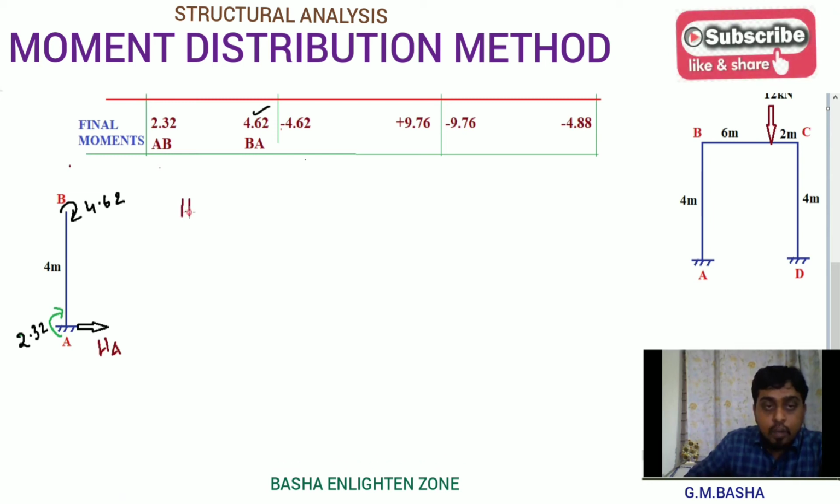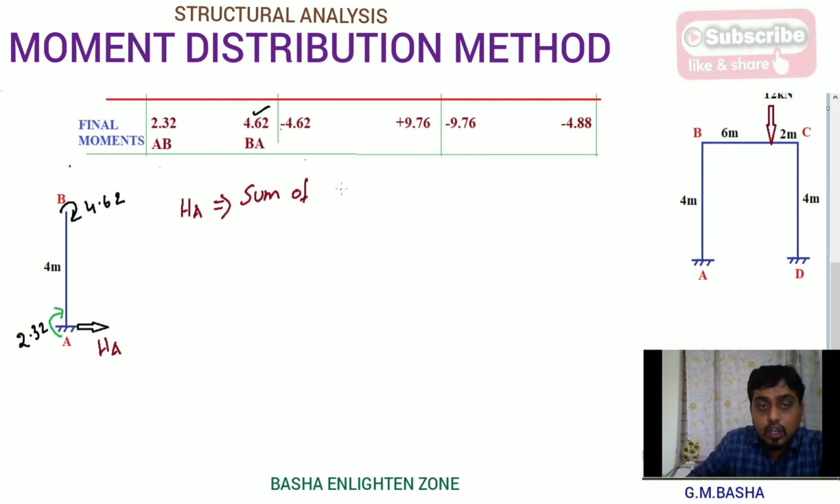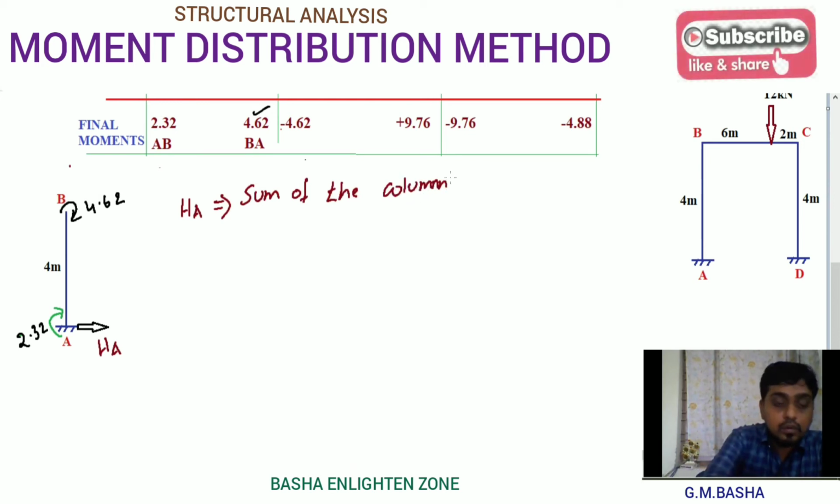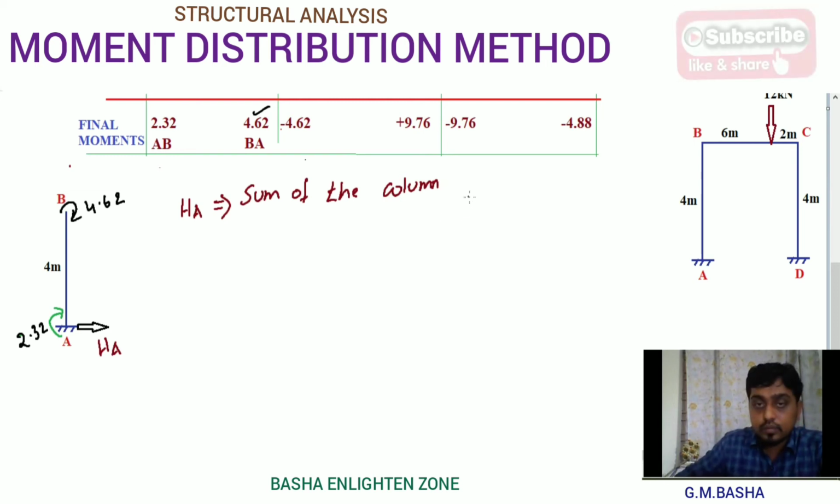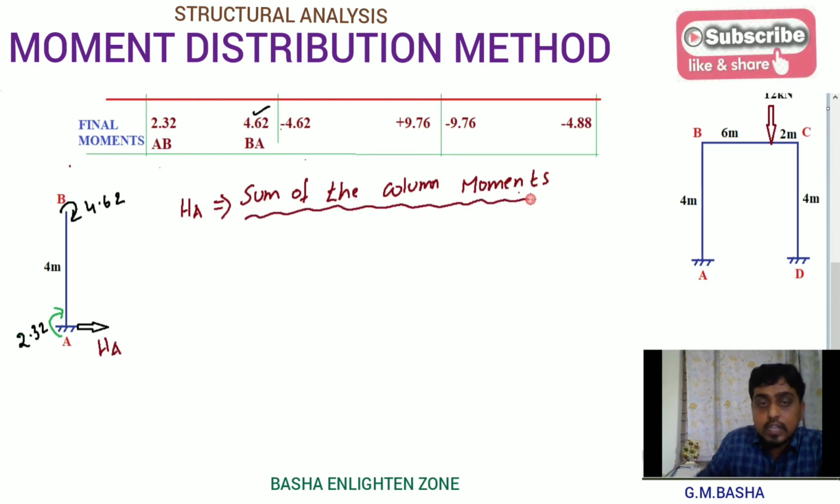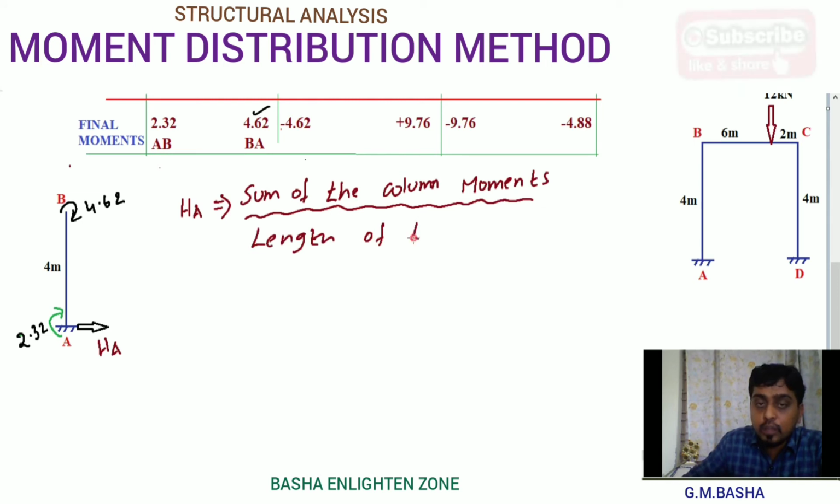So what is the formula for this one? For finding horizontal reaction, there will be one formula. You please remember that formula. Sum of the column moments divided by its length of the column. So for finding horizontal reaction at A and D, you please remember this formula: sum of the column moments by its length of the column.